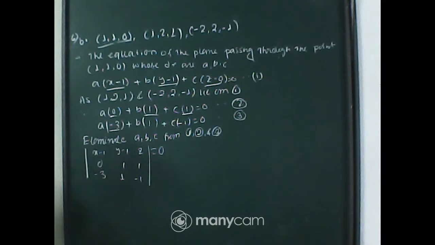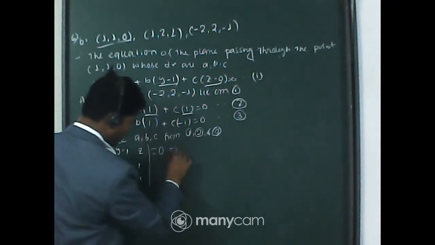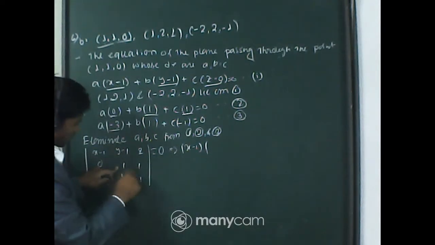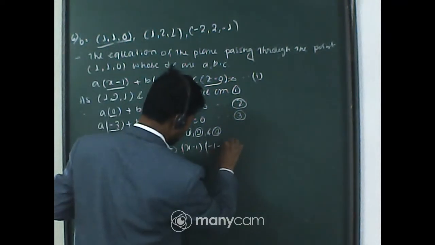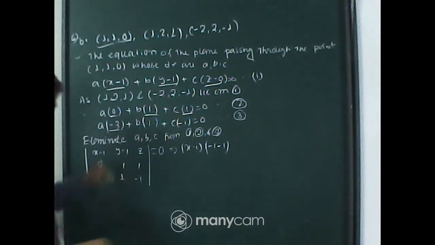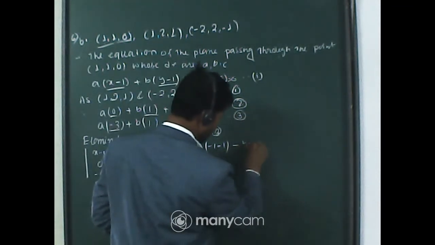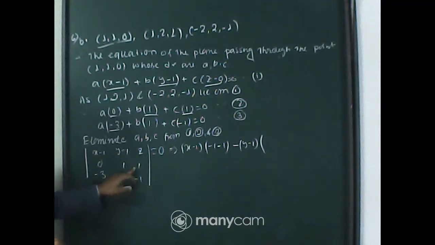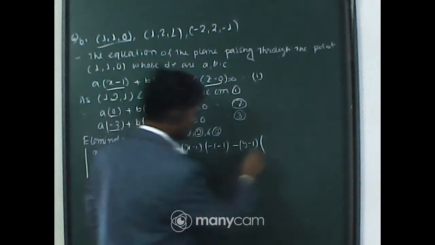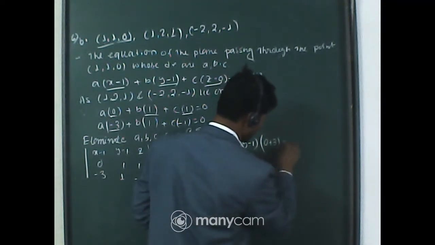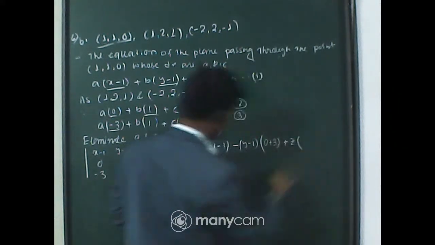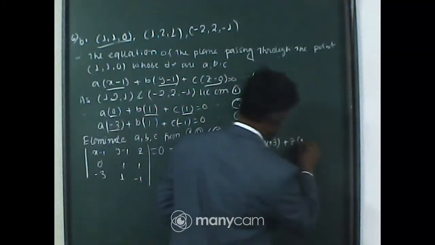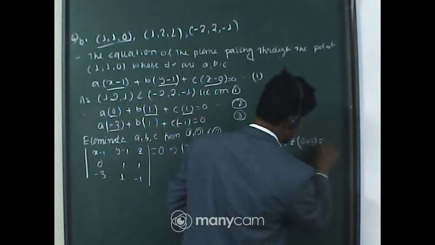So let's expand the determinant. That will be equal to (x - 1) into (-1 - 1), minus (y - 1) into (0 + 3), plus z into (0 + 3), equal to 0.